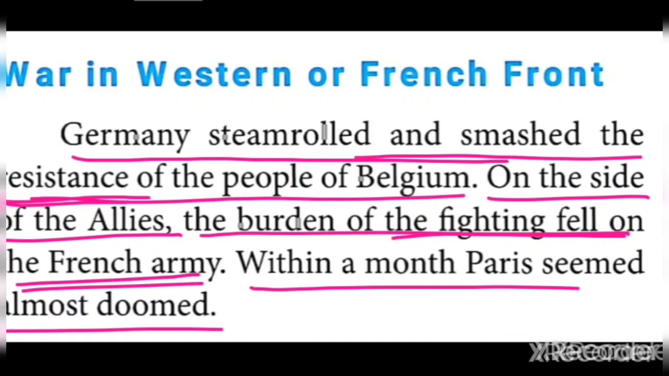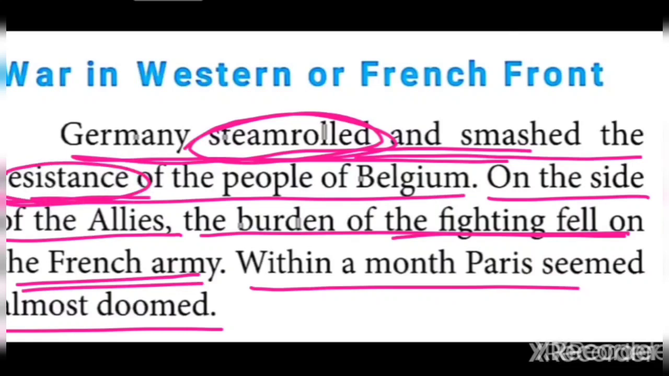Such a situation arose during the time of 1914. Germany steamrolled, which means crushed and smashed, the resistance, meaning the opposition, of the people of Belgium.